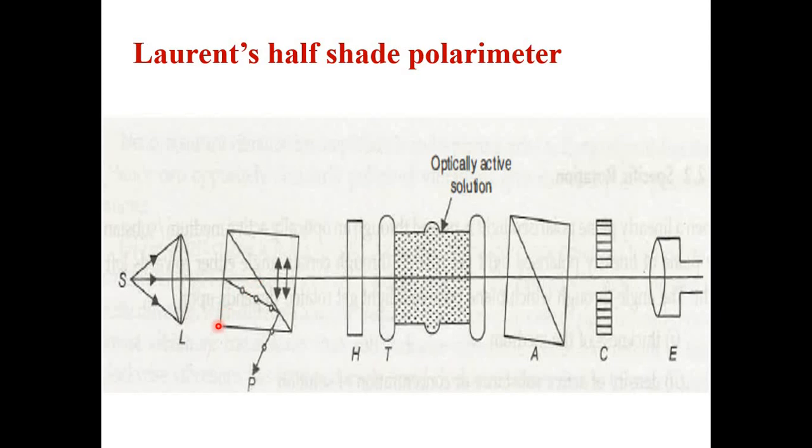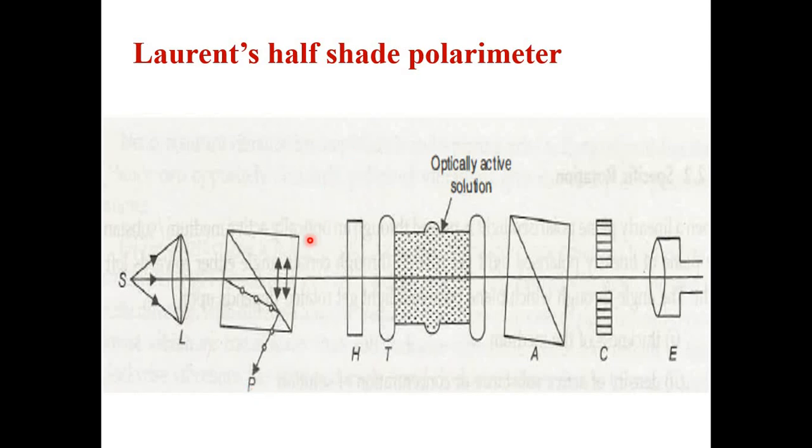Okay, as you can see here, the ordinary ray component is reflected. You can see a diagonal axis. Then when light passes through this, we can see that plane polarized light is achieved. So basically this P stands for polarizer, and here a Nicol prism is selected as the polarizer. So the structure that you can see over here is nothing but the Nicol prism, and the name provided to this particular thing is polarizer. So P stands for polarizer.